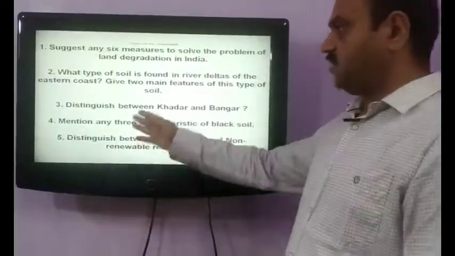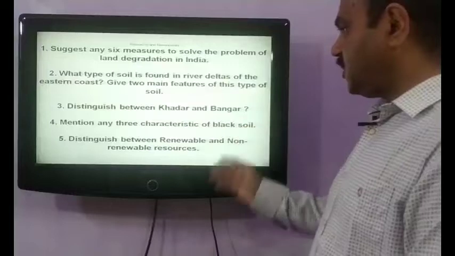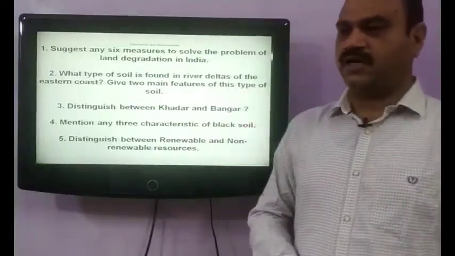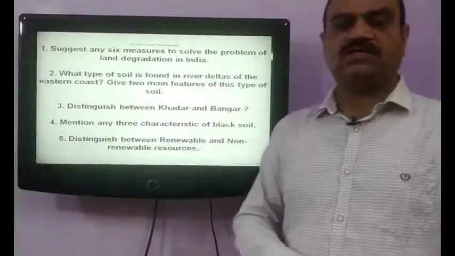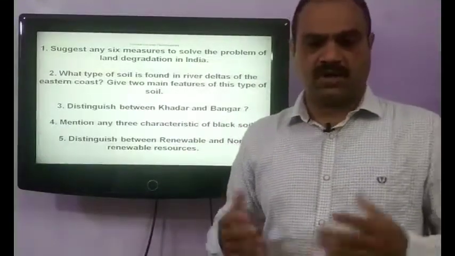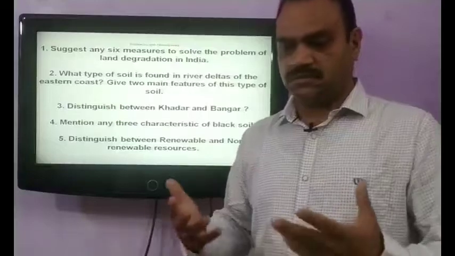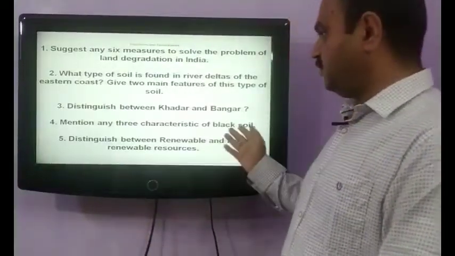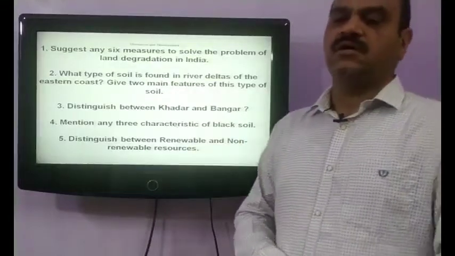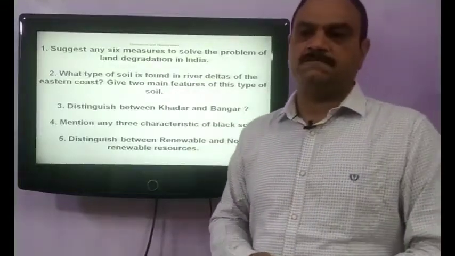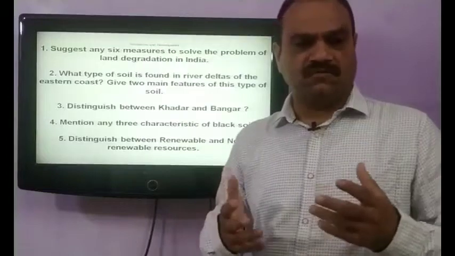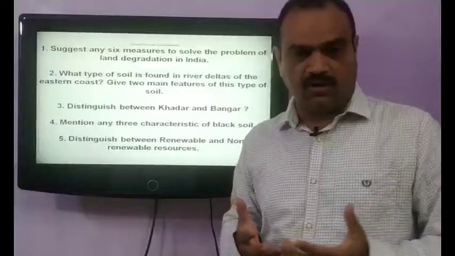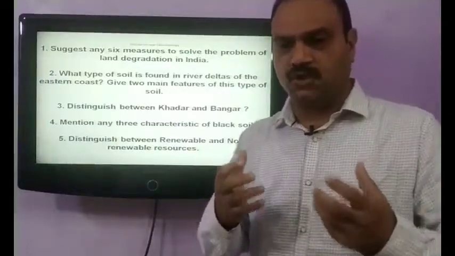Our next question is, mention any three characteristics of black soil. Earlier we have discussed the prominent areas where black soil is found. Black soil is found in the Deccan Plateau region, and some of the important characteristics of this soil are that black soil is made of clayey material, and it is known for its capacity to hold moisture.